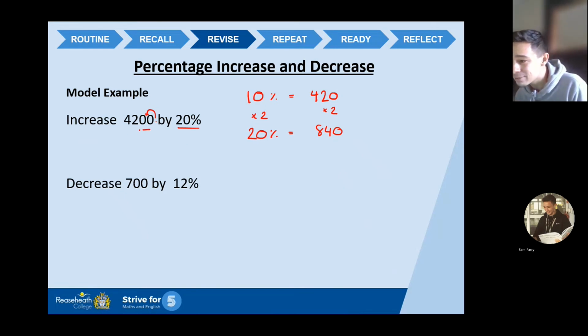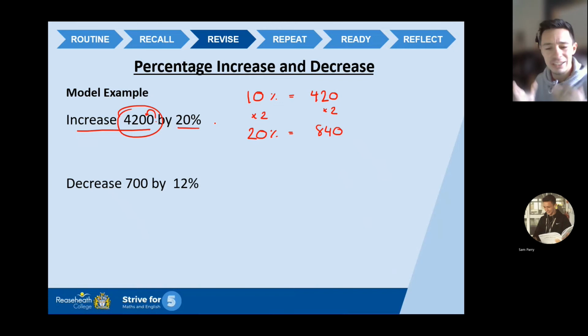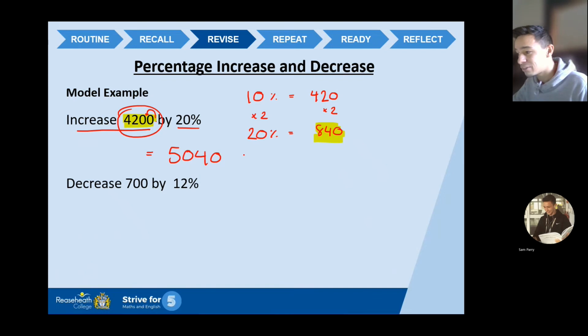Good. Now, the last job. I want to increase my original amount by that 20%. Now, originally I didn't know what 20% was, but now I do. I know that 20% is 840. So what I need to do is take 4,200 and add, because we're increasing, it's going to get bigger, I need to add 840. So if I add those two values together, I'm using a calculator today, and you guys are more than welcome to do that as well, 5,040 as my final answer. I've increased it, so it's gone up. Happy days. So work out your percentage. Increase it or decrease it depending on what the question states.